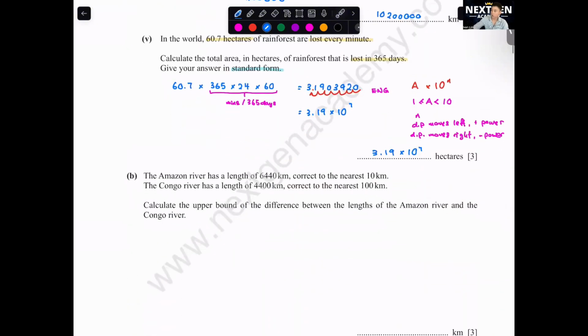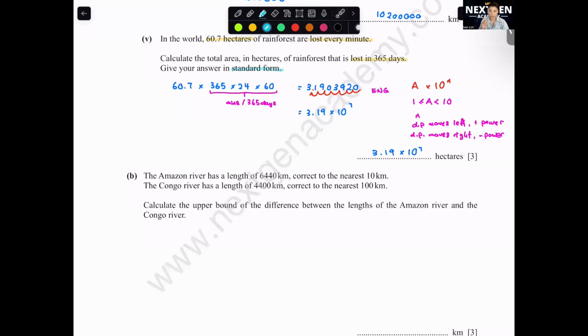Okay, next one. Question B. The Amazon River has a length of 6440 km, correct to the nearest 10 km. The Congo River has a length of 4400 km, correct to the nearest 100 km. Calculate the upper bound of the difference between the length of the Amazon and Congo River.